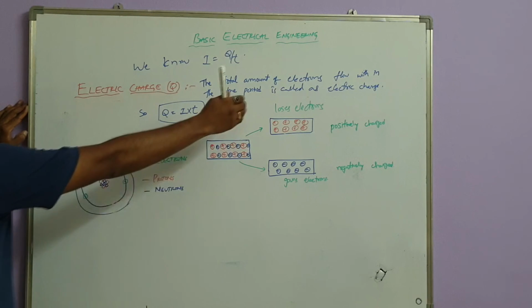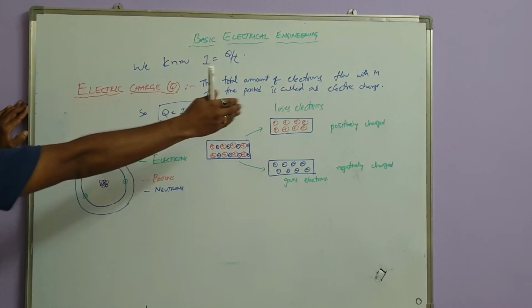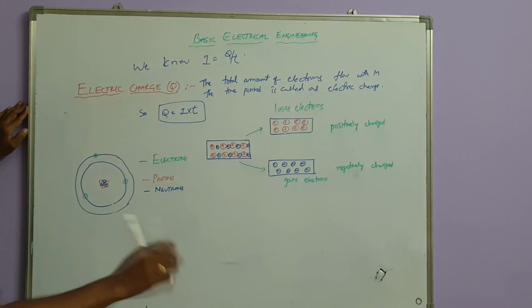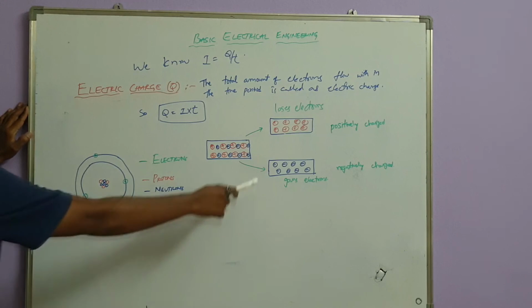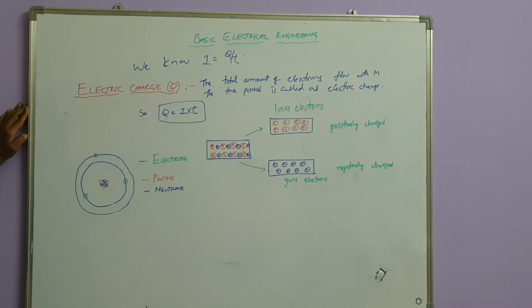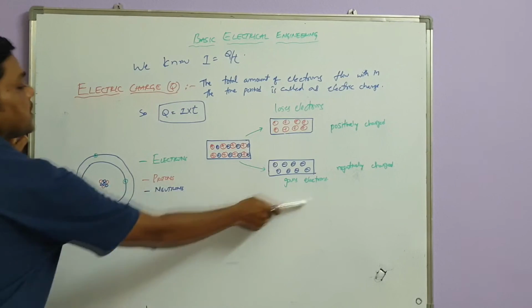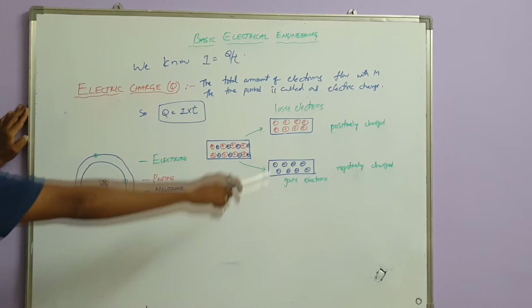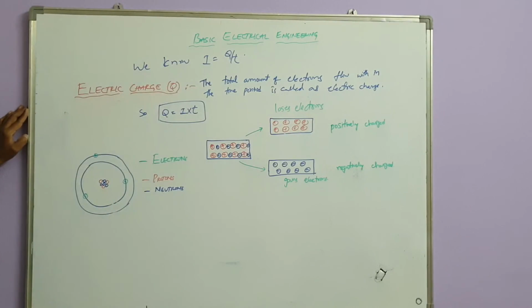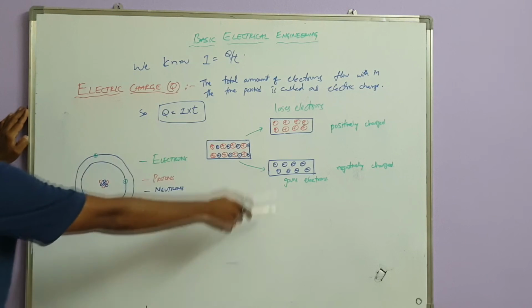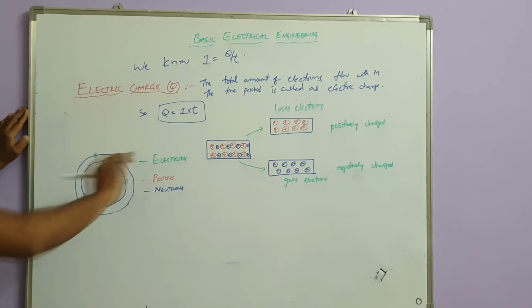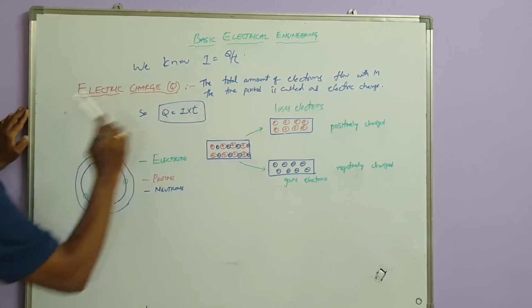So almost 90% positive charges, with maybe some 10% electrons, you can call positively charged. And here 90% electrons are negatively charged, but 10% may be positive. Then we can call it a gain in electrons, negatively charged. Like this you can define positively charged and negatively charged.